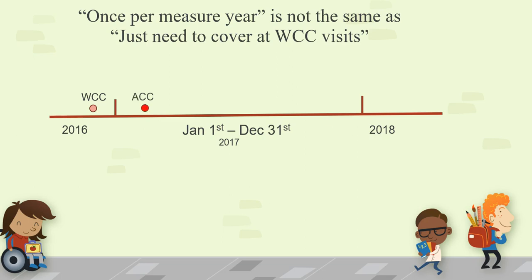The kid comes in February for a sick visit during the current year. Comes in again in March for some allergies. And neither time did we do any physical activity counseling or dietary counseling because we're thinking we're going to get it when they come back in for a well-child checkup. However, due to some scheduling problems, they didn't make it in until January. So the counseling that we traditionally do was not within the current measure year, so we didn't get credit for it. So don't just rely on getting this covered at well-child checkup visits. Any visit is an opportunity that this can be done.